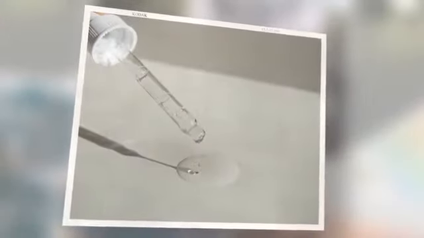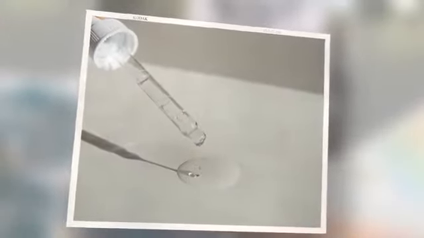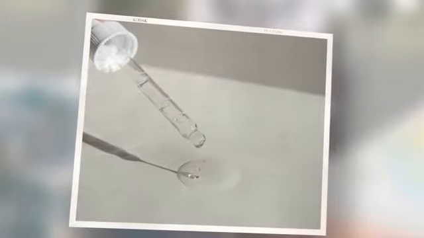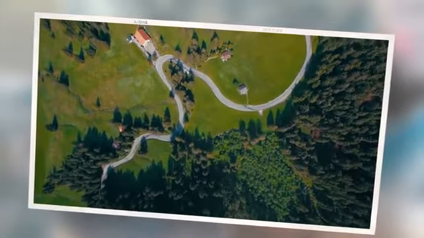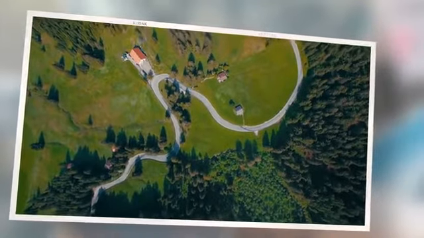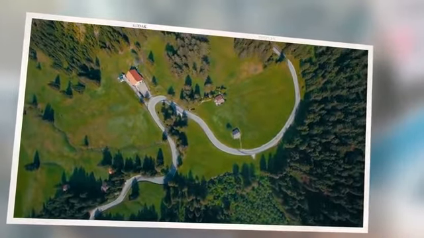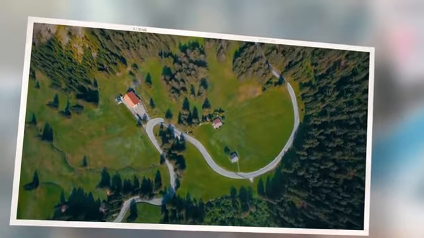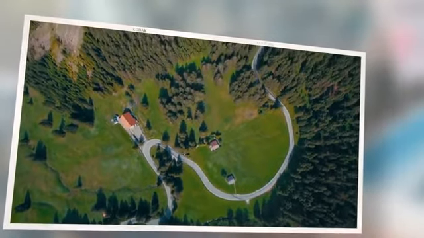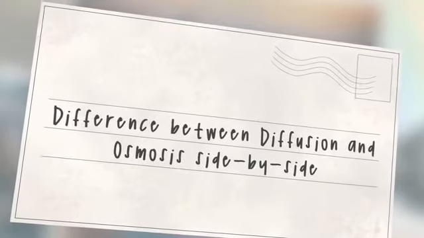A membrane is a barrier that may encapsulate different molecules and allow only selective molecules to pass through it. A membrane can be between two different molecule streams and allows some selective molecules from one stream to pass to another stream. We can also consider the membrane as a wall between two different natural environments. Let us have a bit more detailed look at diffusion for a better understanding of the difference between diffusion and osmosis. Difference between diffusion and osmosis side by side.